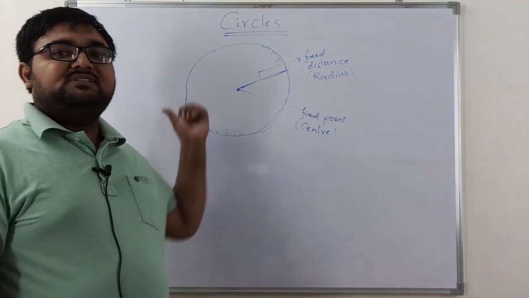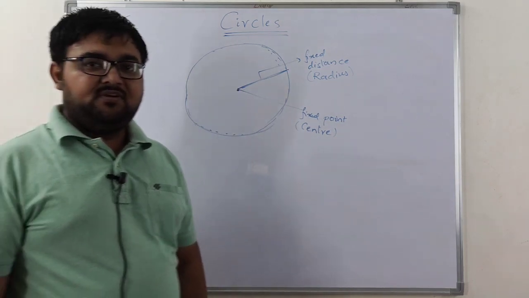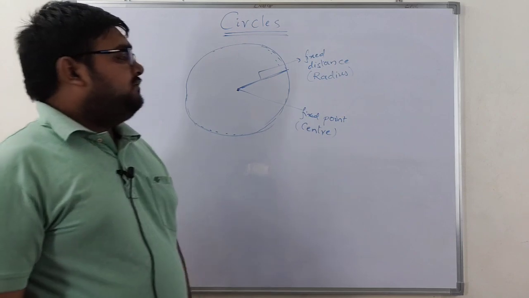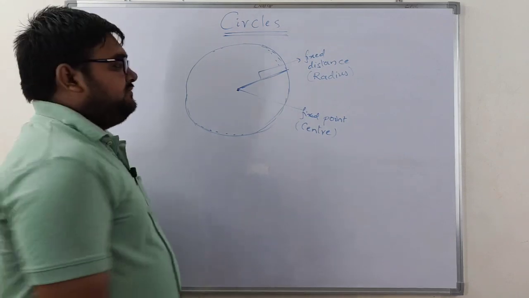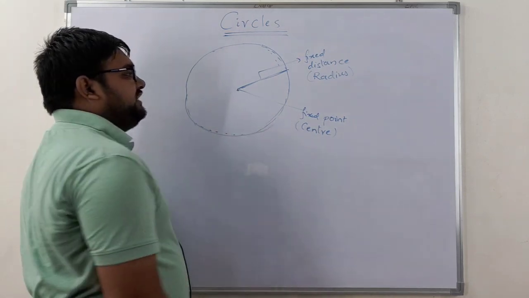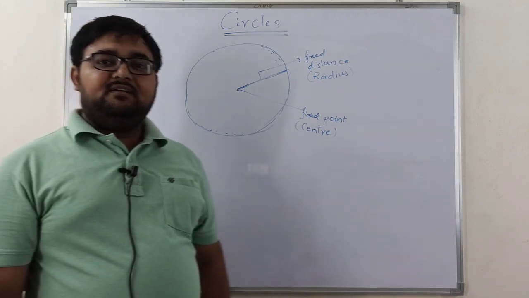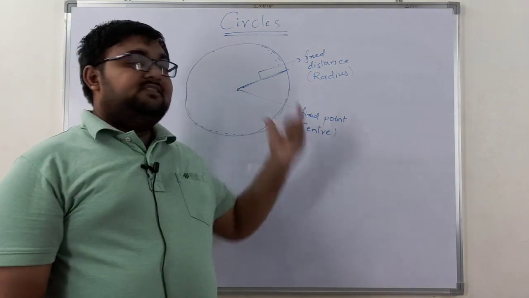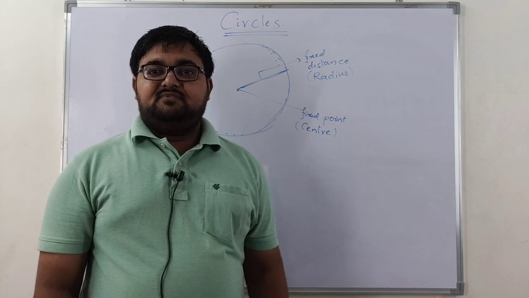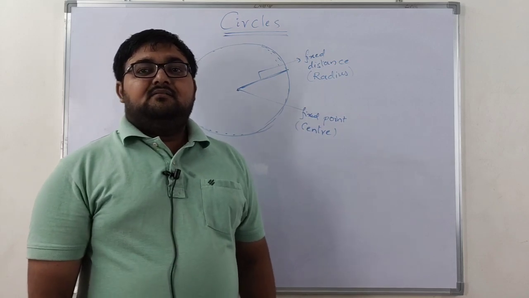On the circumference of the circle we have an infinite number of points, right? You need to remember that for every circle we have a fixed point and a fixed length, that is the radius of this circle, right?